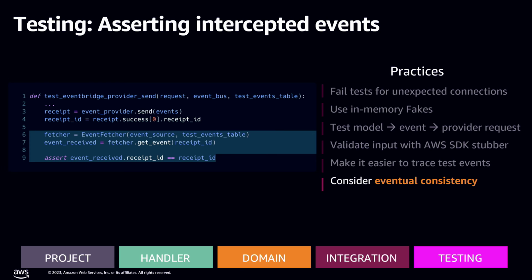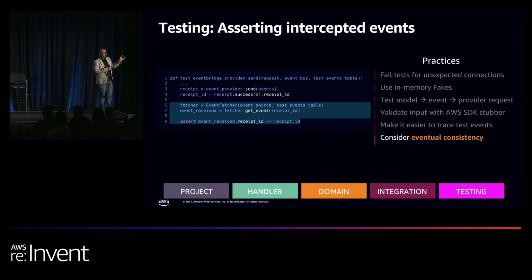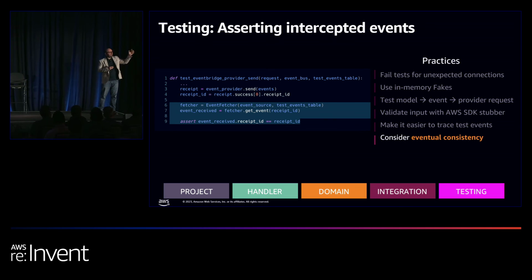We created an event fetcher that will handle all this: what is the event that was emitted, go to the DynamoDB table, and confirm that it was actually in place. Was this 1 event, 2, 10 events? How many failed, and so forth.